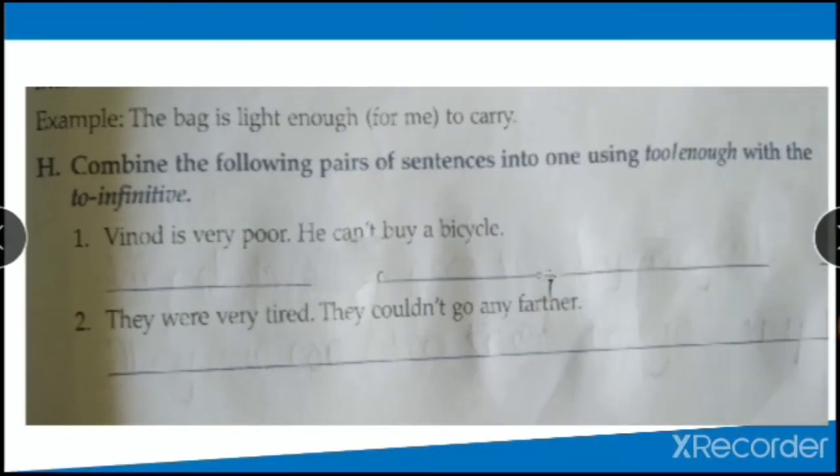Now let's go to one exercise. Combine the following sentences into one using too or enough with the to-infinitive. Now we have to use too or enough to make one sentence. Now students, you see, Vinod is very poor. He can't buy a bicycle. Two sentences you have to make one by using too or enough, and then you have to use the to-infinitive also. So, what can we write?